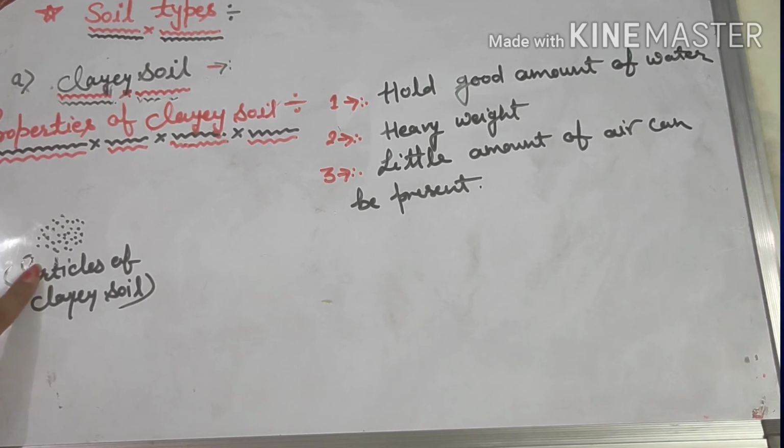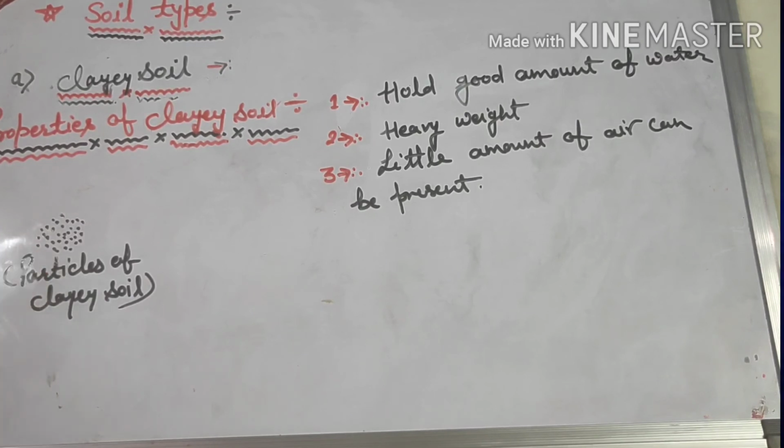In this case the particles are packed very tightly together with little space, and this is a heavy soil because it retains a lot of water. Now how can it hold so much water? That is because of the high density, it can hold a good amount of water.